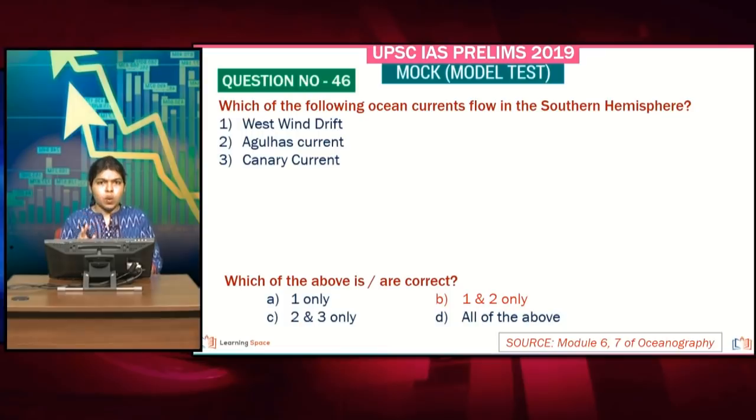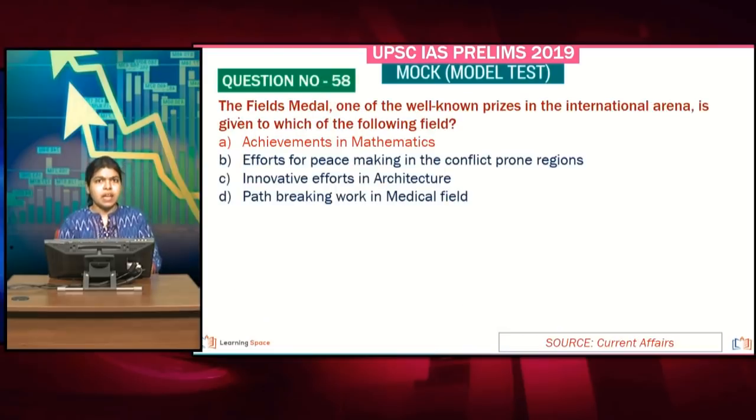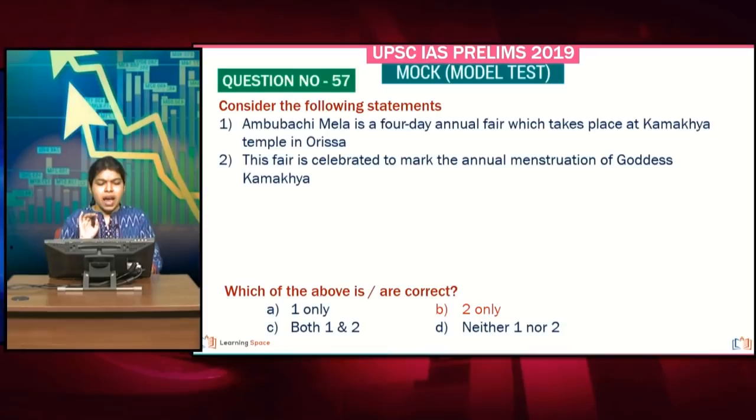And which of the following currents flow in the southern hemisphere? Except for the West Wind Drift and the Agulhas current, the Canary current actually flows in the northern hemisphere. So that is why the first two statements are correct. And now the Fields Medal refers to an achievement in the mathematics sector, a very simple question which has been in current affairs. And now moving on to Ambubachi Mela.